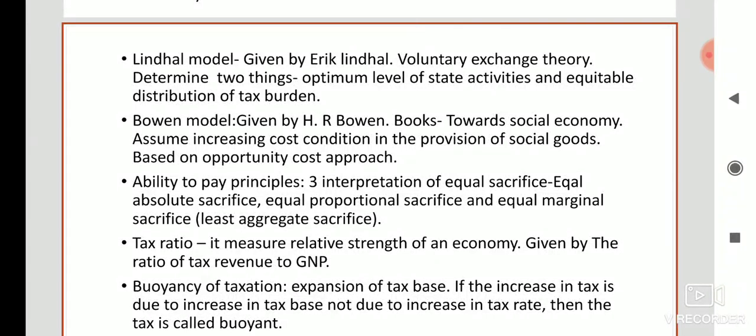Then buoyancy of taxation. Buoyancy of taxation refers to the expansion of the tax base, whereas tax base refers to the legally defined object on which tax can be imposed. If the tax revenue increases due to an increase in tax base and not due to an increase in tax rate, then that particular tax is called buoyant.